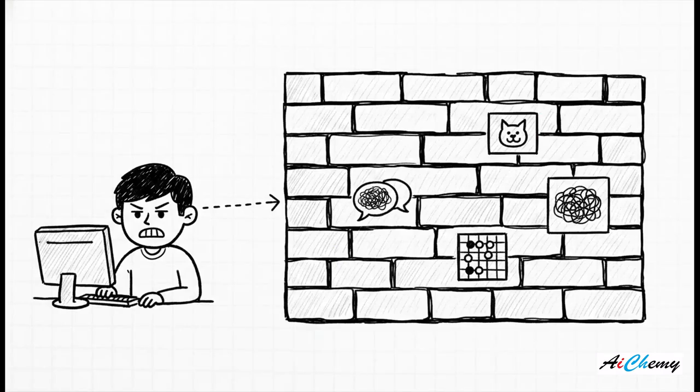And that is the exact wall that programmers slammed into. For really hard problems like understanding images or human language or playing super complex games, the rules are either way too massive to write down, or honestly, we don't even really know what the rules are ourselves. We needed a totally new way to think about it.